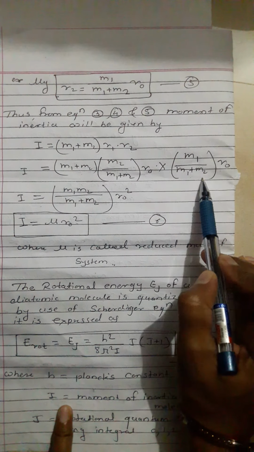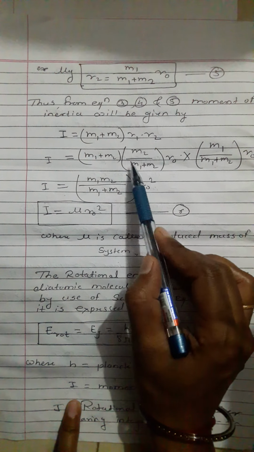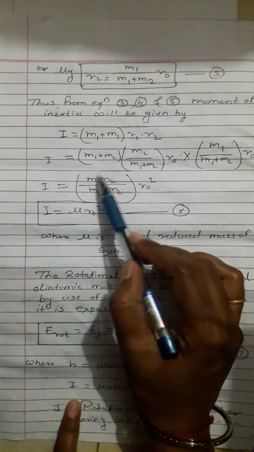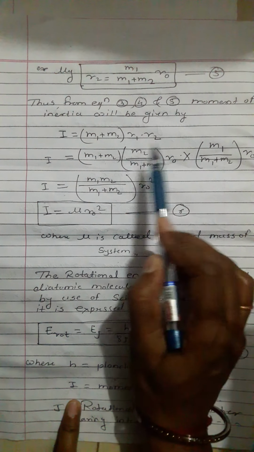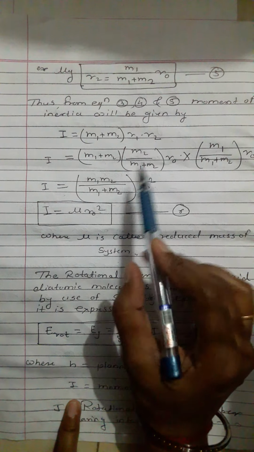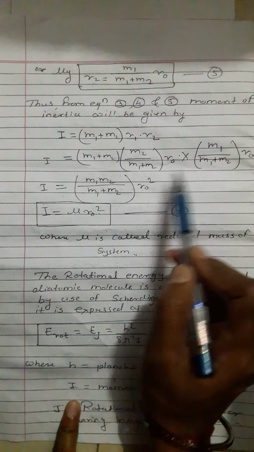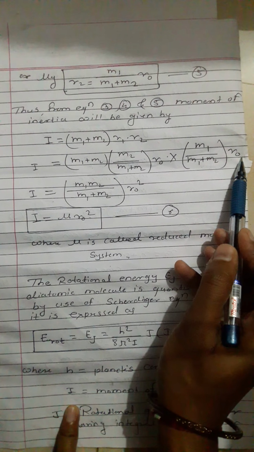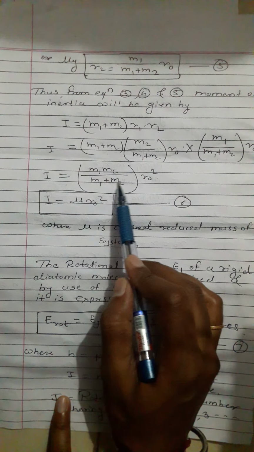Here the common factor m1 plus m2 cancels, so m1 into m2 divided by m1 plus m2 remains, and r0 into r0 gives r0 square.